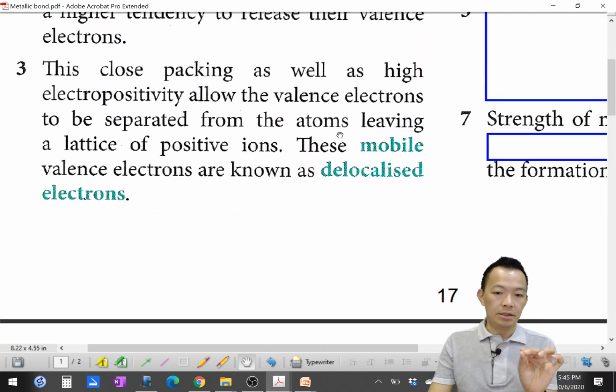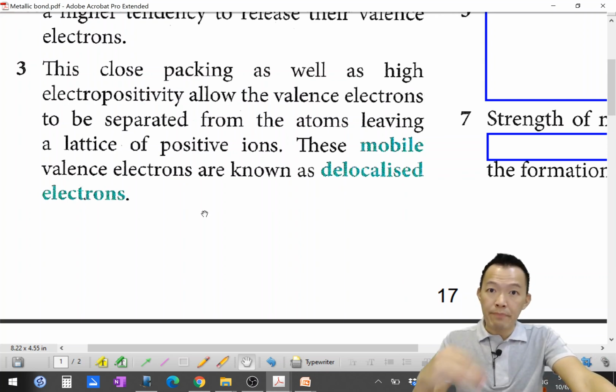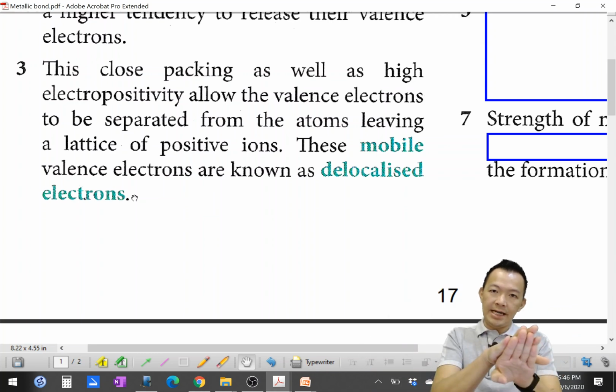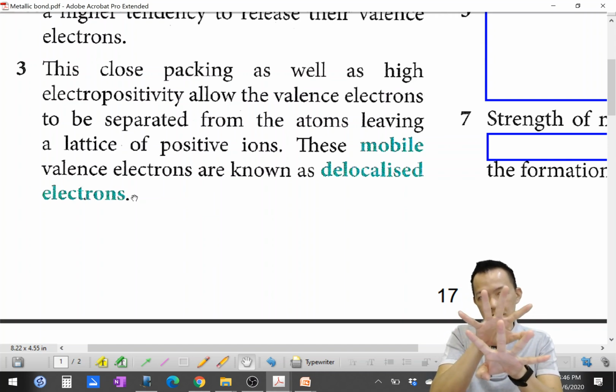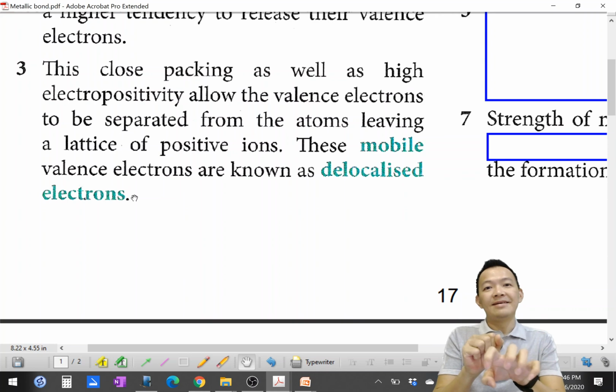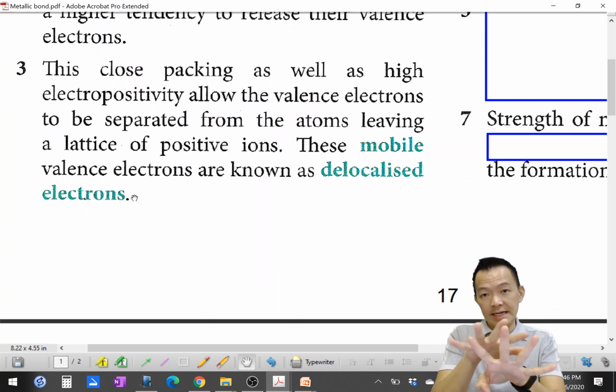Okay? But when they release the electron, the electrons move freely. These mobile valence electrons are known as delocalized electrons. 这些跑出来乱跑来跑去的 electron, we call it delocalized electron. 就把它称为 delocalized electron. 离开原本的位置的 electron. Okay? So 金属 they are electropositive. They like to lose their electron, become positive ion. And the delocalized electron, the free moving electron here, we call it as what? We call it delocalized electron. 明白? Okay.